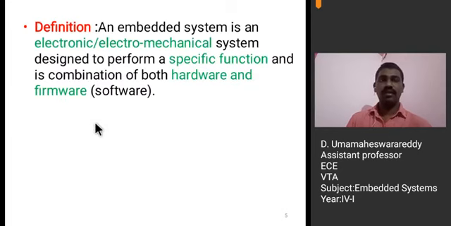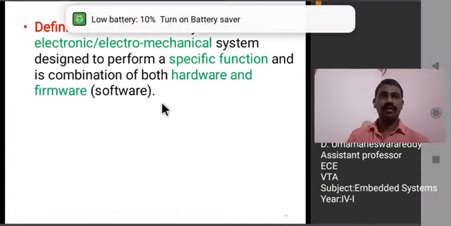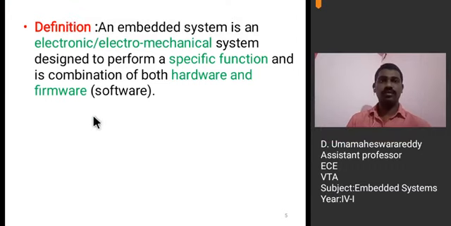Understand? And it is a combination of both hardware and firmware. Here software is termed firmware in terms of embedded systems. Software is required internally in order to coordinate all the operations that are to be performed by the ATM machine. That software embedded internally is termed firmware in embedded systems.